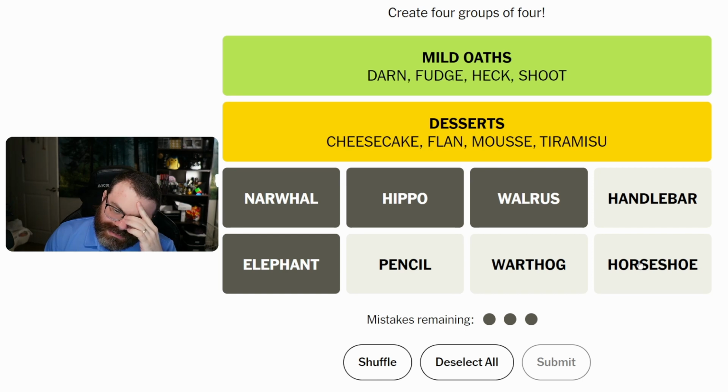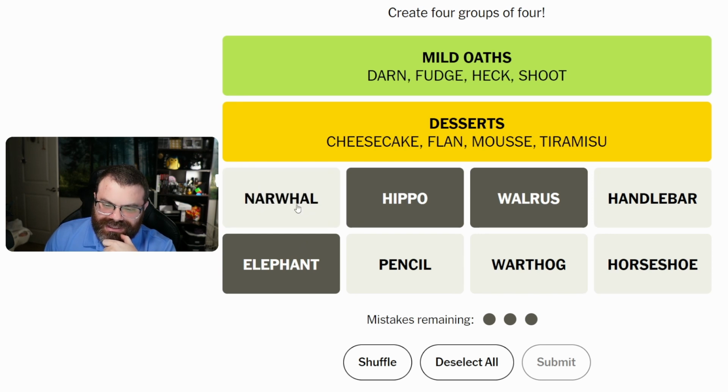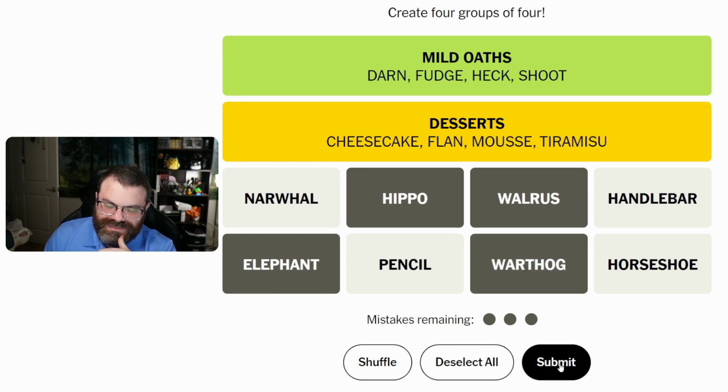Okay, so because it's one away, I definitely think pencil, horseshoe, and handlebar have something to do with each other. I can't come up with a reason. All right, I guess I could get rid of... Like, the narwhal's the only one that's not on land. We have a couple fails, so we can try this one.